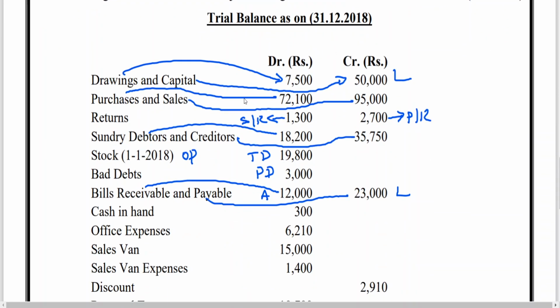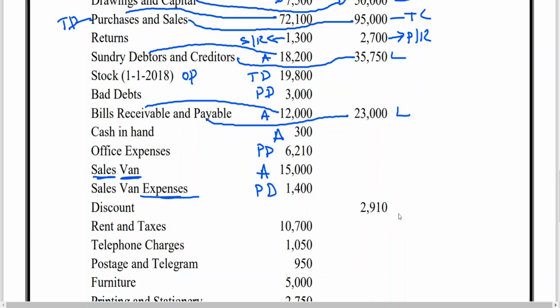Capital, liability. Purchases, trading account, debit side. Sales, trading account, credit side. Clear? Debtors, asset. Creditors, liability. Cash in hand, asset. Office expenses, profit and loss account, debit side. Sales van, asset. Sales van expenses, profit and loss account, debit side. Discount credit is nothing but discount received. Credit means credit has been given, no, that is why it is received.